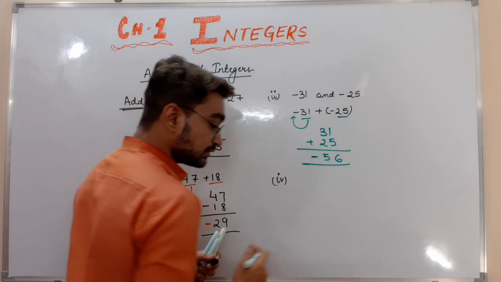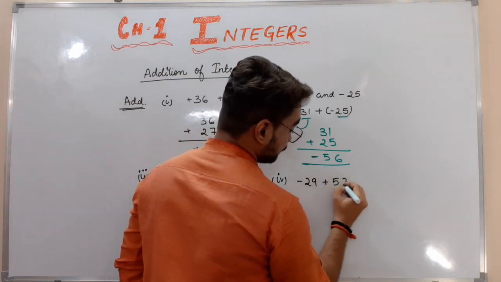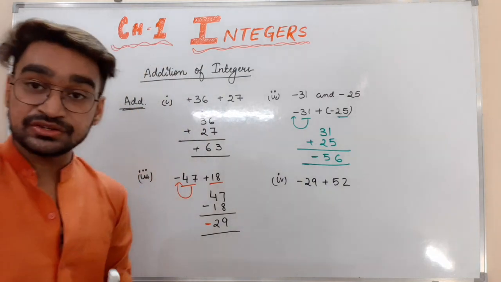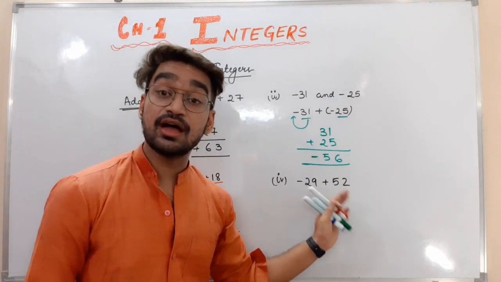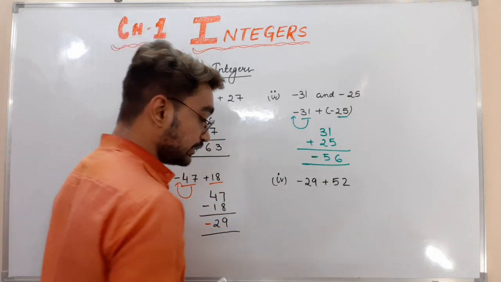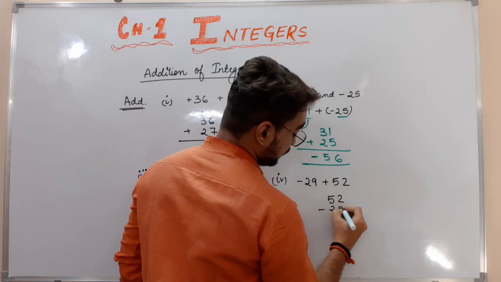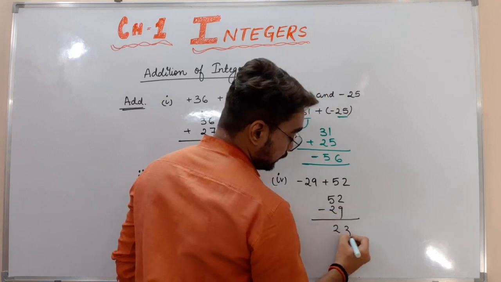One more example: minus 29 plus 52. Two different integers, one is negative, one is positive. We have to subtract them. We have to find the difference between them. 52 minus 29, 23.